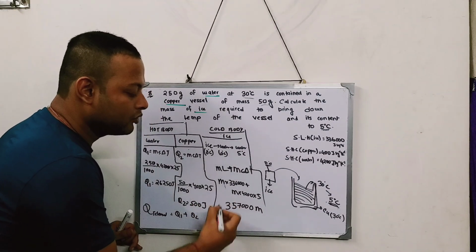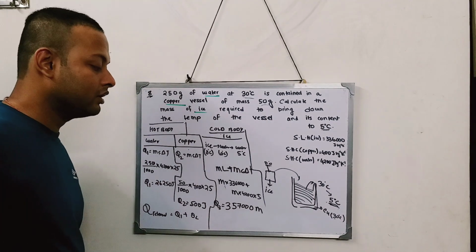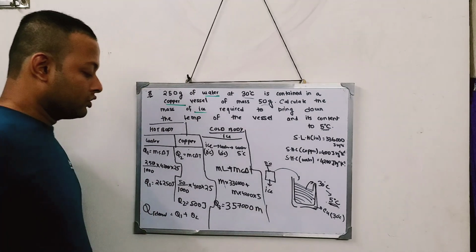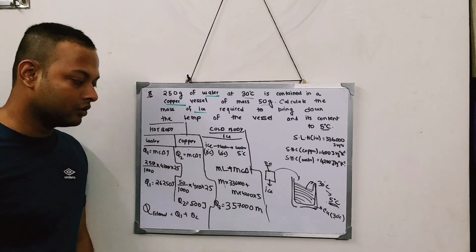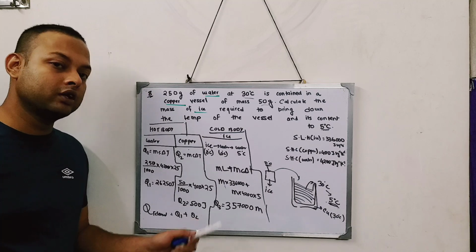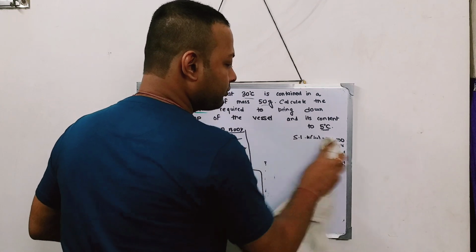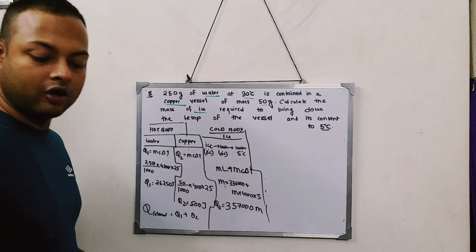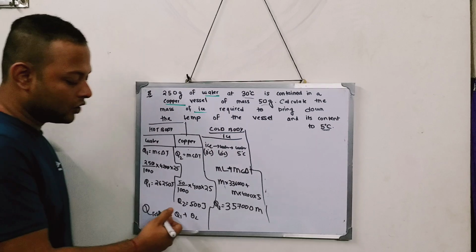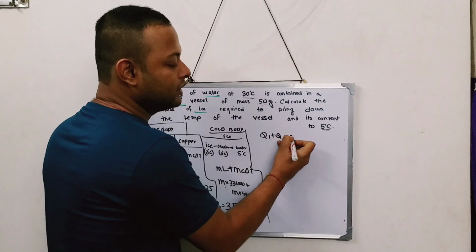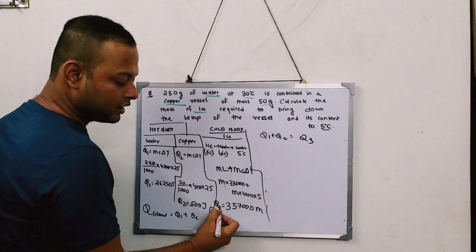So the total amount of heat that is absorbed is equal to Q3, that will be 357,000 m. So now you see total amount of heat which is released is Q1 plus Q2, and total amount of heat that is absorbed is Q3. So I will use the law of calorimetry over here. Law of calorimetry states what? Heat absorbed is equal to heat released. So heat released is how much? Q1 plus Q2. That is the total heat that is released. And what is the heat that is absorbed? Q3. Q3 is the total heat that is absorbed.